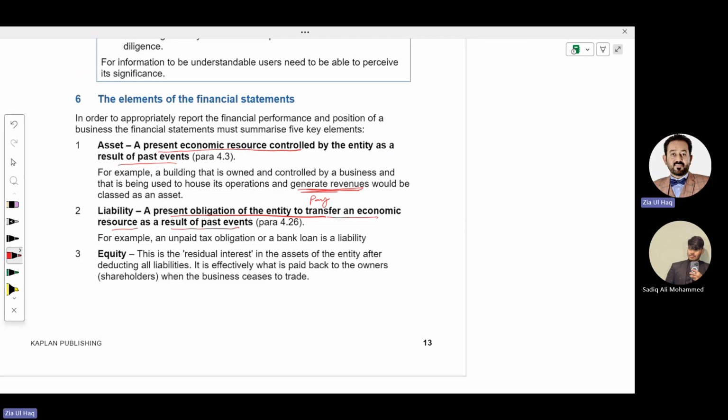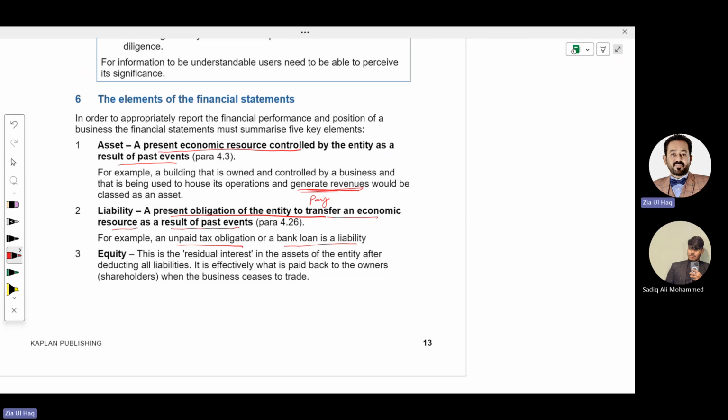For example, an unpaid tax obligation. In the previous year you have generated a profit and now you have to pay the tax amount to the tax authority against that profit. Or a bank loan is a liability. You took the loan for whatever purpose, you used that money and now you have to pay that money. So bank loan is a liability. Tax payable is a liability.